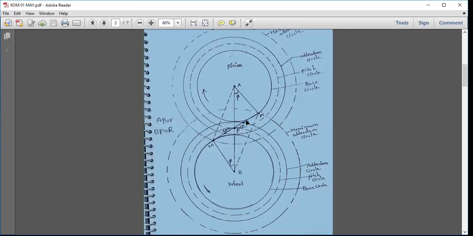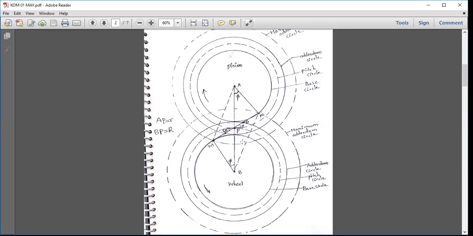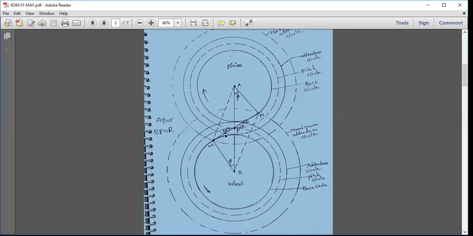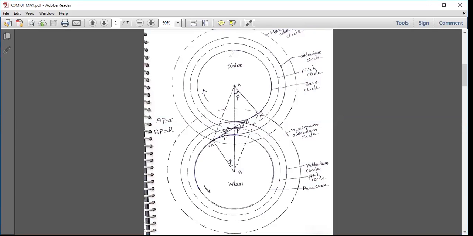The teeth of the pinion will engage with the teeth of the wheel at point D, and the contact is maintained from D to P and P to C, and the engagement of the two teeth ends at point C, when the pinion rotates clockwise and the wheel rotates anti-clockwise. The distance DC is known as the length of path of contact, in which DP is the length of path of approach, and PC is the length of path of recess. I hope this is understood.